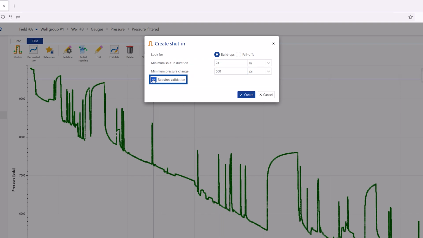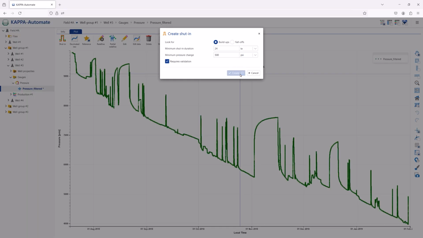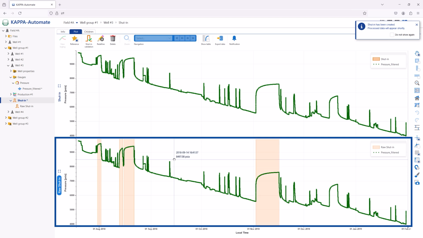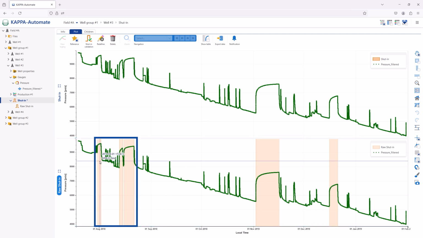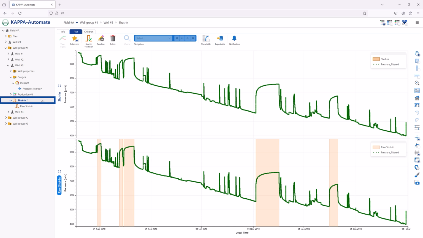Though optional, it is recommended to enable the Requires Validation flag. When enabled, detected shut-ins are stored under a raw shut-in channel and not committed to the main shut-in channel. A user must review the detected shut-in and then validate it before it is committed to the shut-in channel. To validate a shut-in, select Shut-in in the field hierarchy and click on Shut-in Validation.